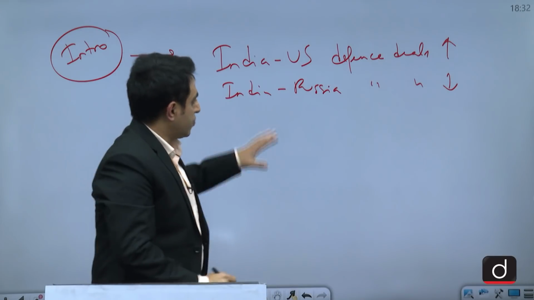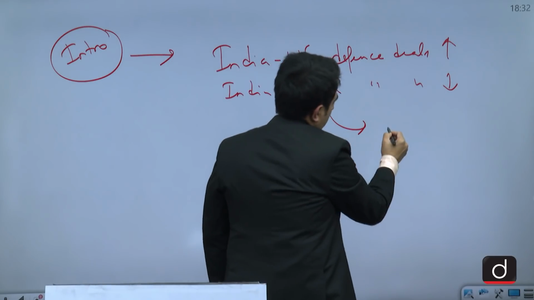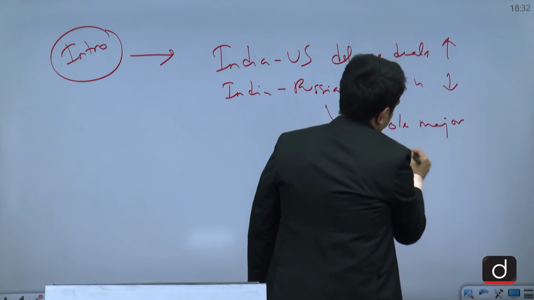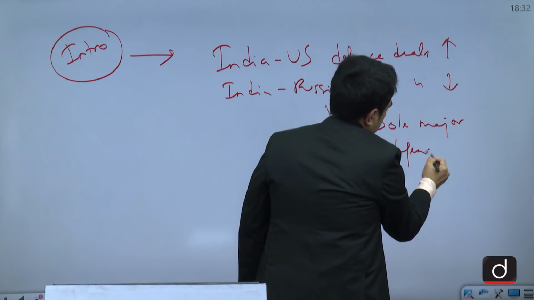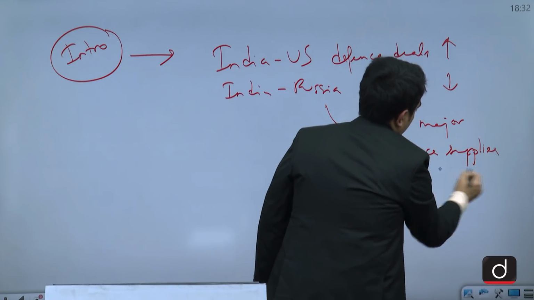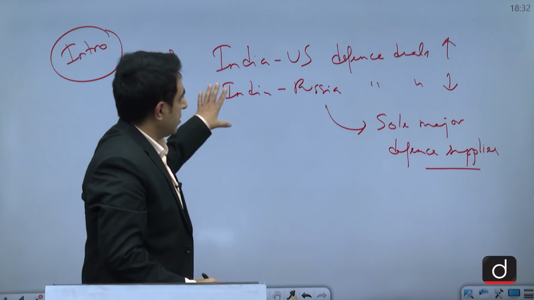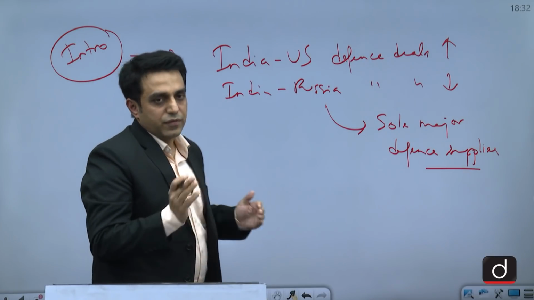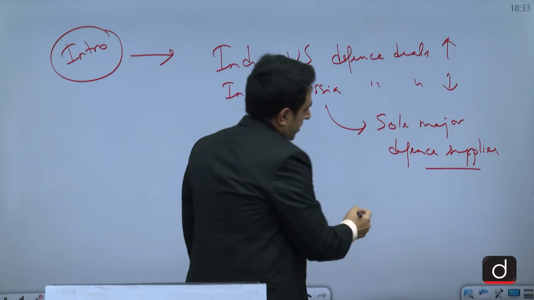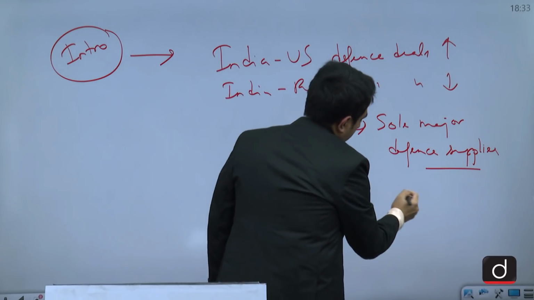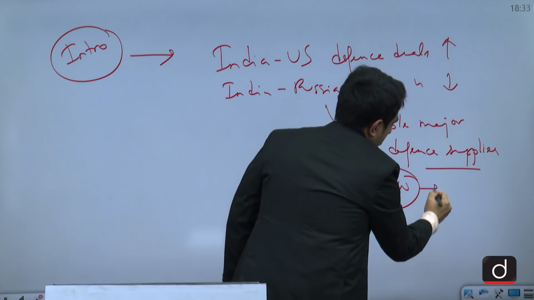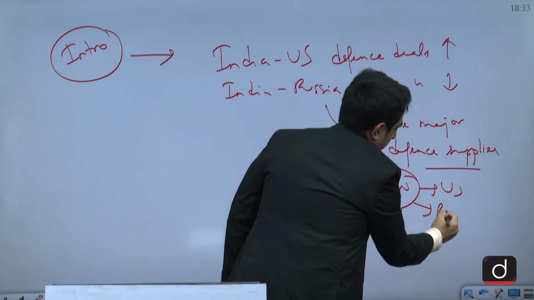And this decline is more so because earlier Russia was India's sole major defense supplier, and this was true for a long time. But now with India-US relations improving, things have changed, and for some years the US actually displaced Russia as India's major defense supplier. So a lot of military hardware India is purchasing from both the US and Russia.